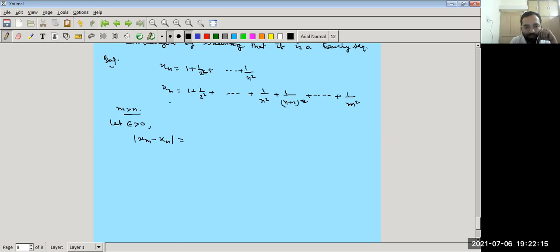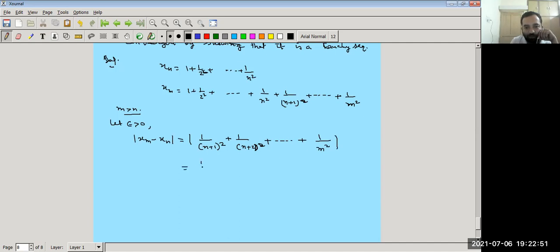So what is the difference when we subtract xm and xn? All the first n terms cancel out. So we can write just 1 upon (n plus 1) whole square plus 1 upon (n plus 2) whole square plus up to 1 upon m square.